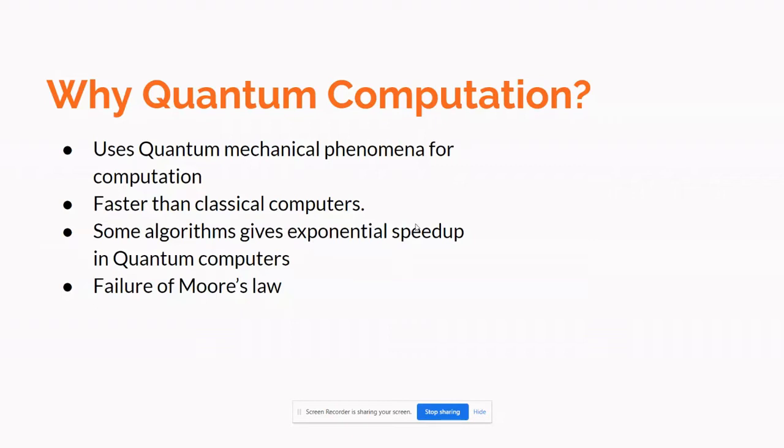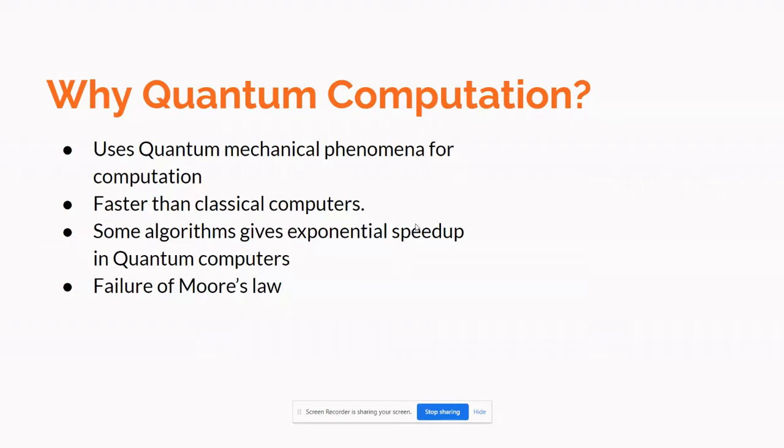Okay. So quantum computation is basically to use quantum mechanical phenomena for computation, and it is always faster than classical computers. Some algorithms will give an exponential speed up when compared with classical computers. The concept of quantum computation was introduced by David Deutsch in 1985. He was also thinking about Moore's law, and he wanted to find an alternative to that problem. That means if the computation power of classical computers cannot be increased beyond a certain limit, he introduced the concept of quantum computation.